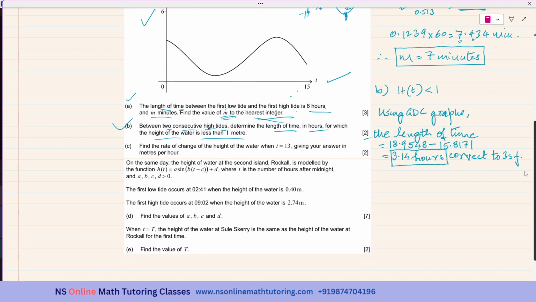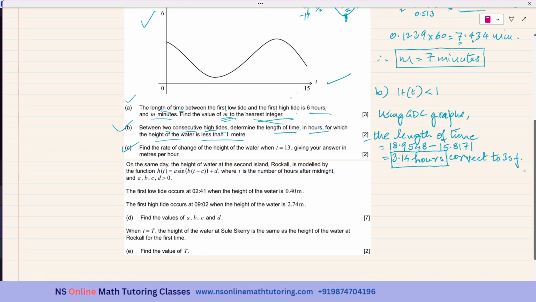Now part C. Find the rate of change of the height of water. That means dH by dt, the first derivative, when t is equal to 13, giving your answer in meters per hour. It has to be, because dH is the change of height with respect to time. So height is in meters and the time is in hours. So the unit has to be meters per hour.